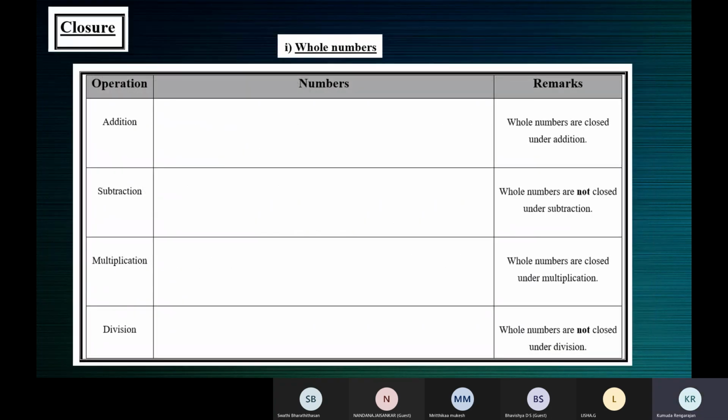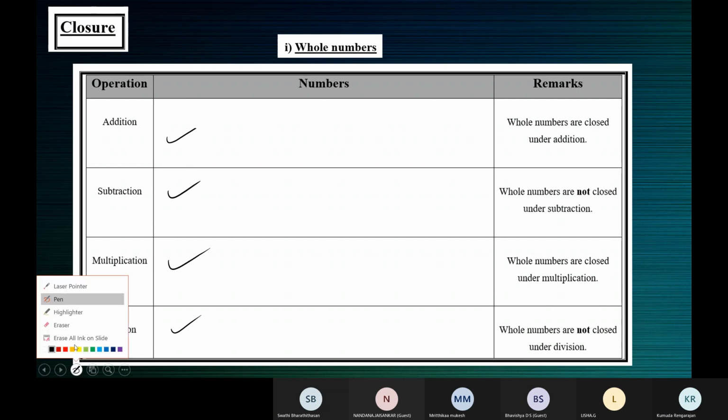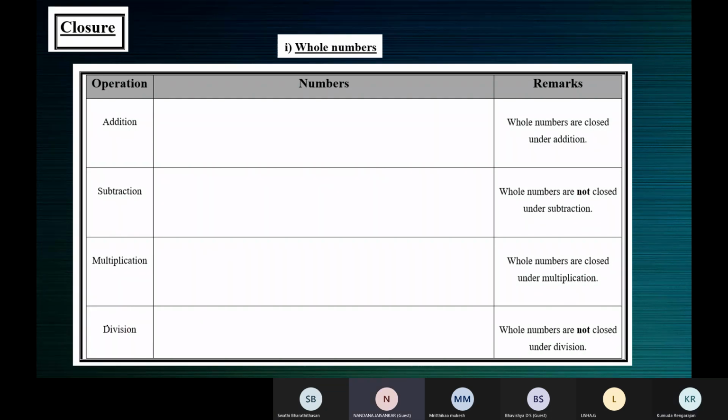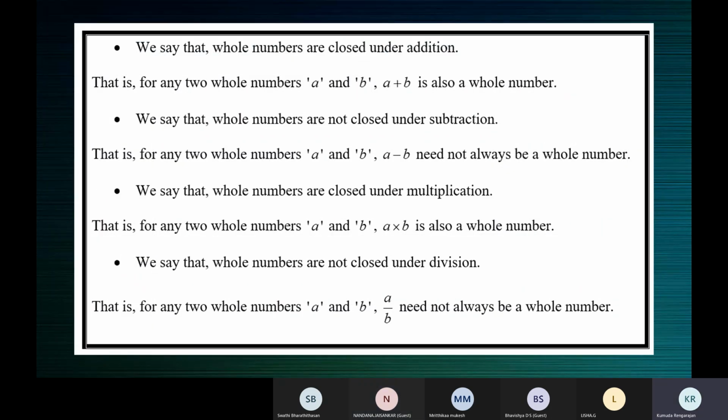So take a screenshot of this table, children, and complete this table. Here in this table, you should just give examples for you to understand. Think and give examples here, 1 or 2 examples. Take a screenshot and complete this. Make a table like this and complete this in your classwork.